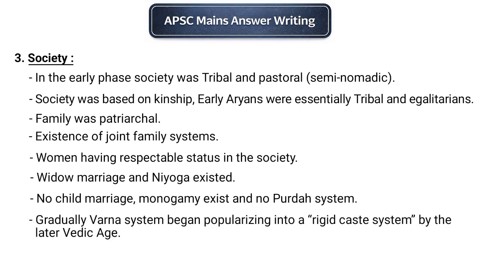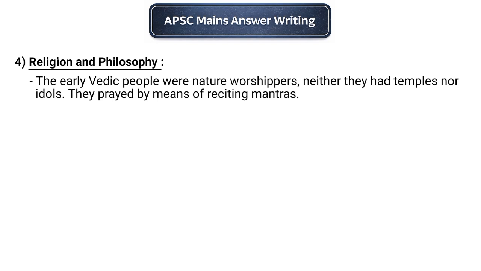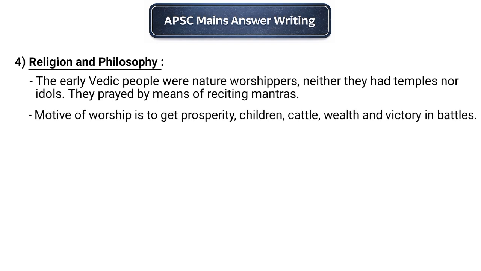However, during the later Vedic period, social division gradually increased and the Varna system started becoming more rigid. Now let us understand the religion and philosophical ideas of the Vedic age. Early Vedic people were mainly nature worshippers. They worshipped natural forces and did not build temples or idols. Religious practices mainly involved recitation of hymns and mantras. The main objective of their worship was to obtain prosperity, cattle, children, and victory in battles.